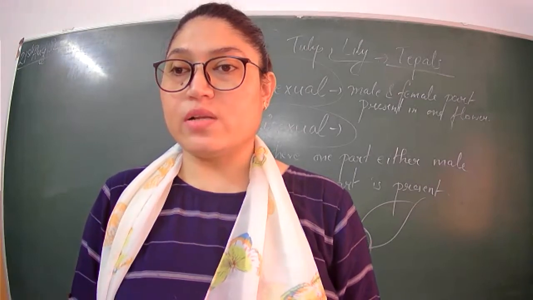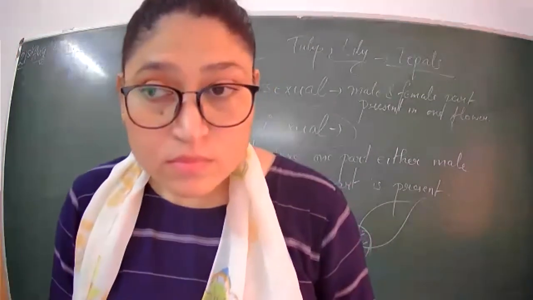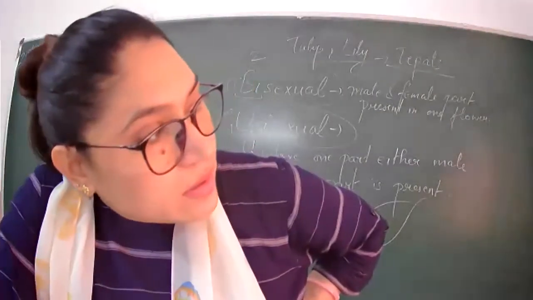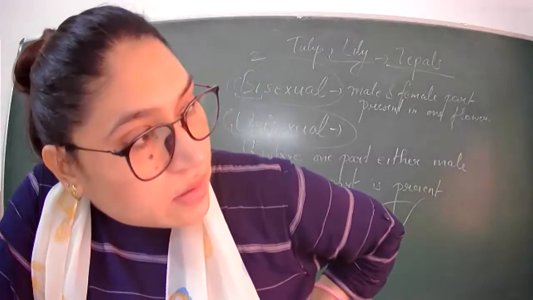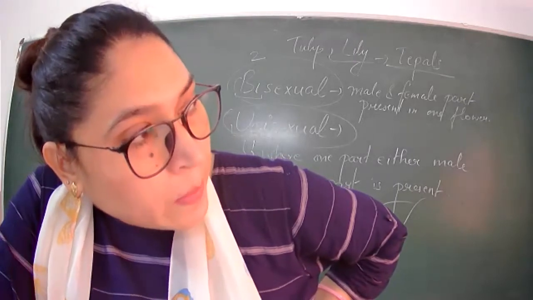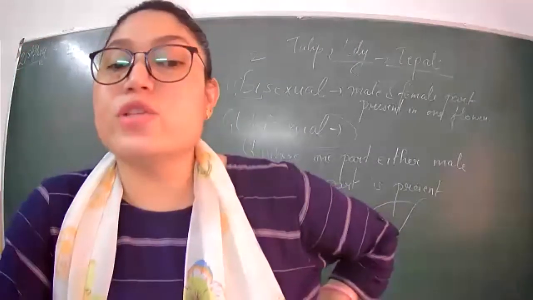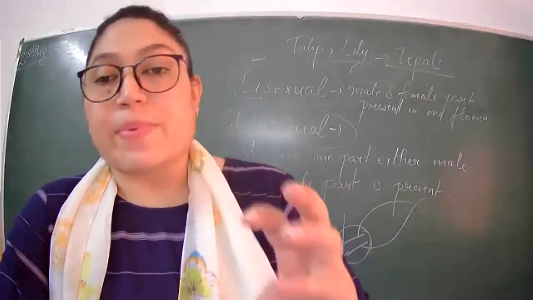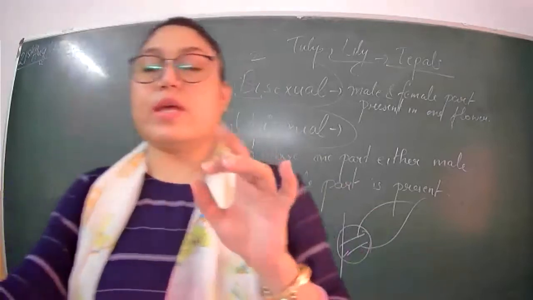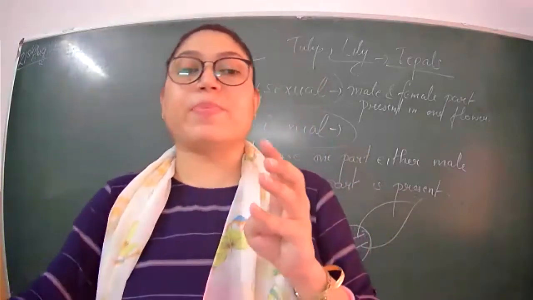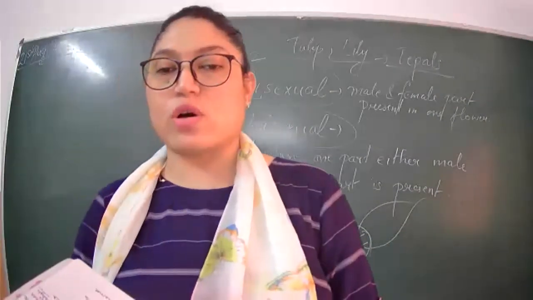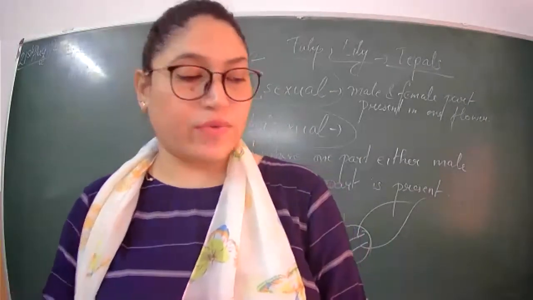Parts of a flower are petals, sepals, pistil, and stamen. Yes. And it is not pistol, it is pistil. Petals, sepals, then what else? Petals, sepals, stamen, and pistil. Okay, these are the four main parts of the flower that we will write.